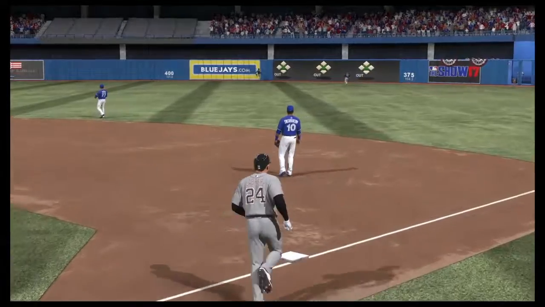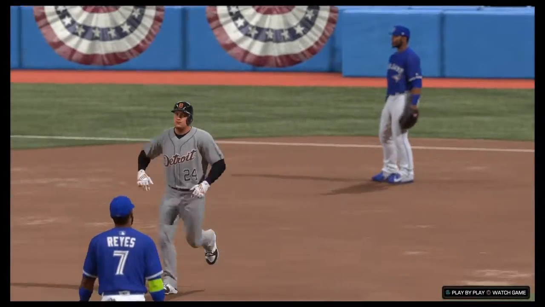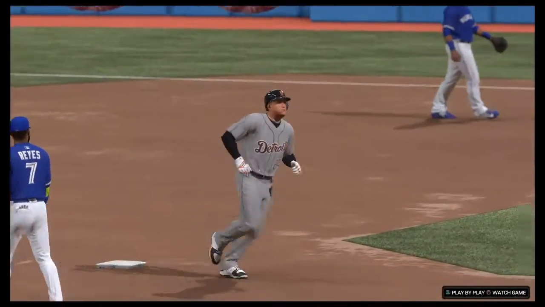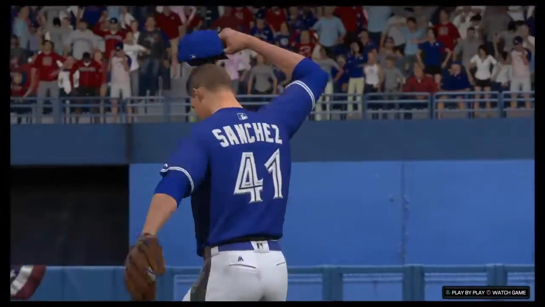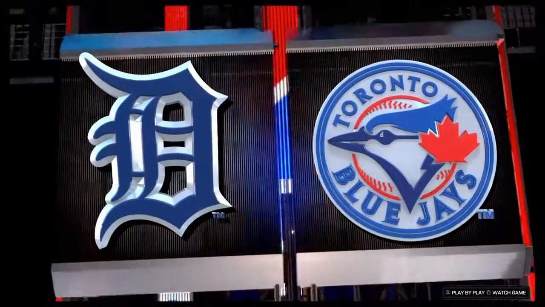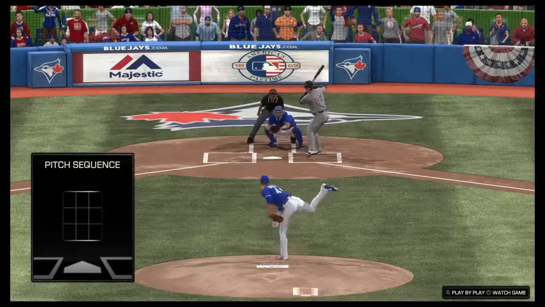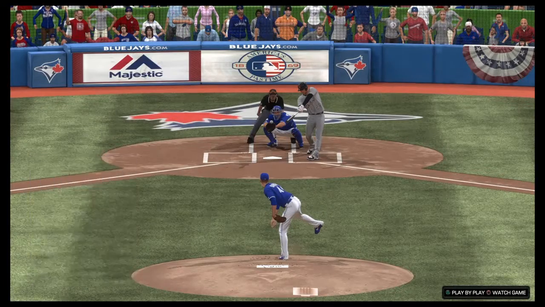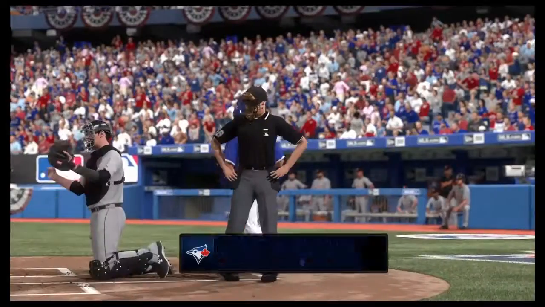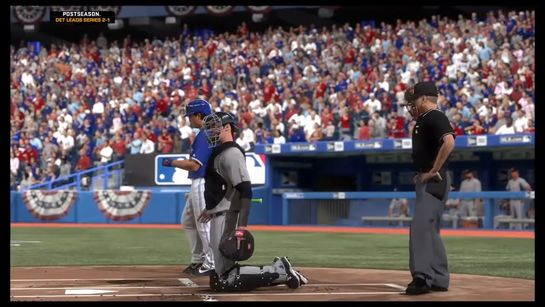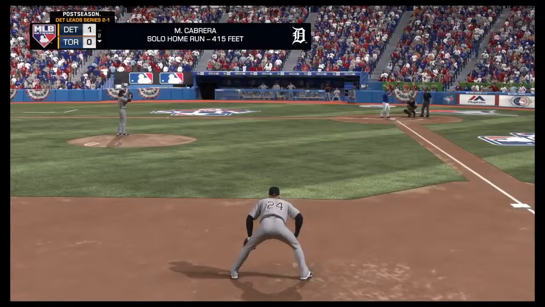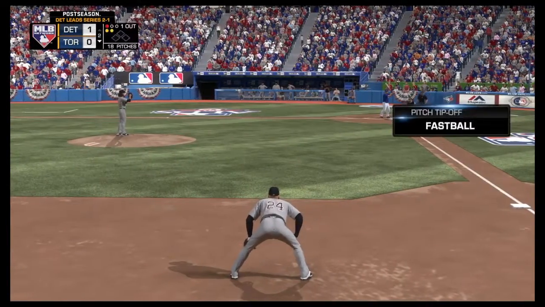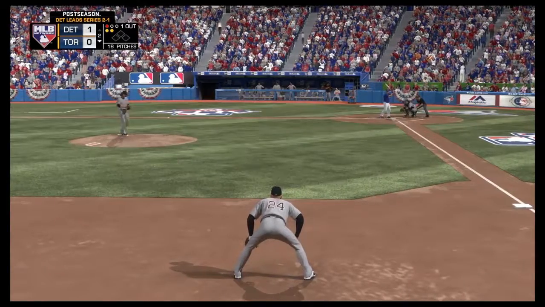And that will be a line drive home run for Miguel Cabrera, giving the Tigers a 1-0 lead here in the first. Sanchez not happy about that pitch and location at all. Left to right in the middle of the plate. Cabrera's not the batter to leave pitches over the plate to, so 415 feet for that home run.